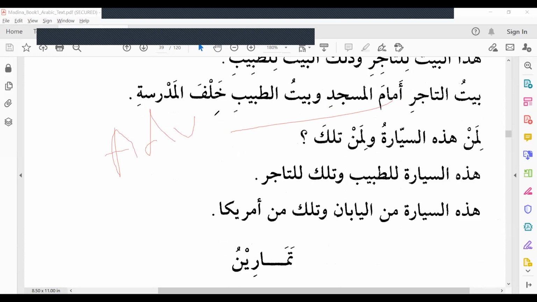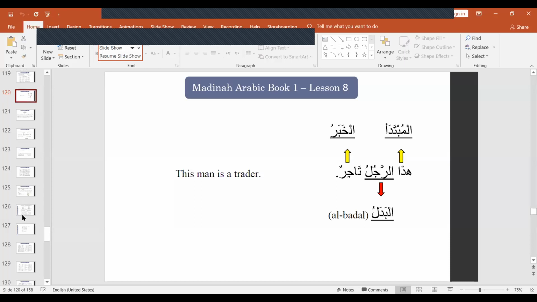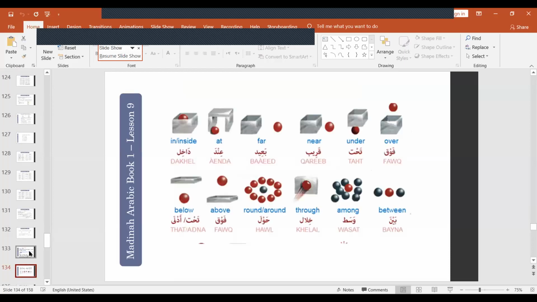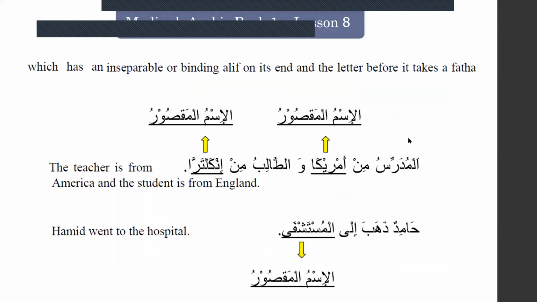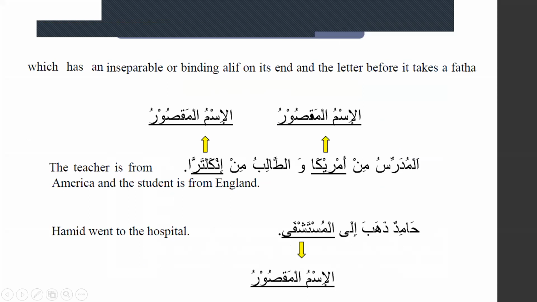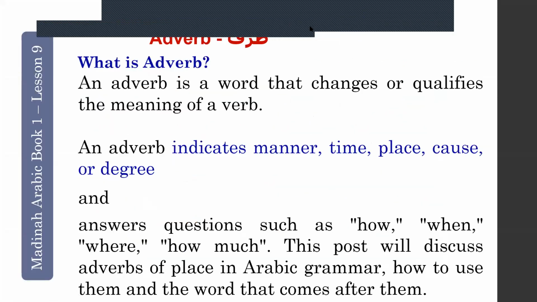You see, amama is an adverb. In Arabic, we will call it zarf. What is an adverb? Let's see that one also. Let's finish that one also. Go to the slide and let's see. Okay. Adverb.